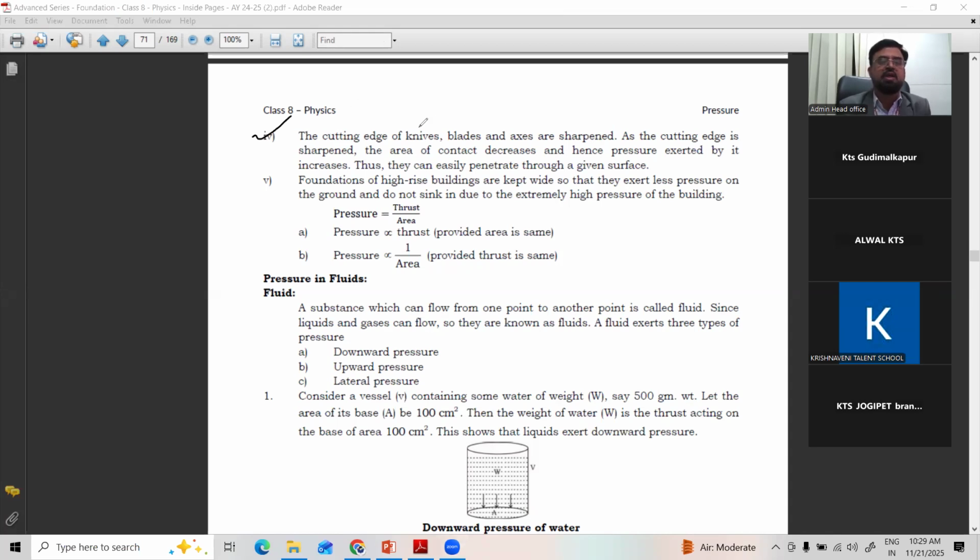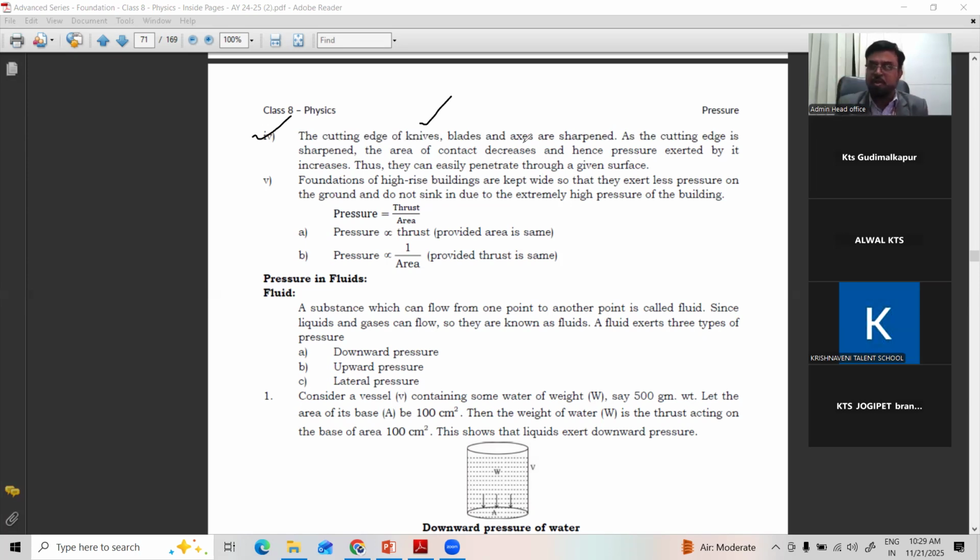the cutting edge of knives. You use a knife in the kitchen for cutting vegetables or fruits, right? Blades and axes are sharpened. Why do you sharpen them every time? When you sharpen, the area of contact decreases. The sharpened edge, not the blunted edge.